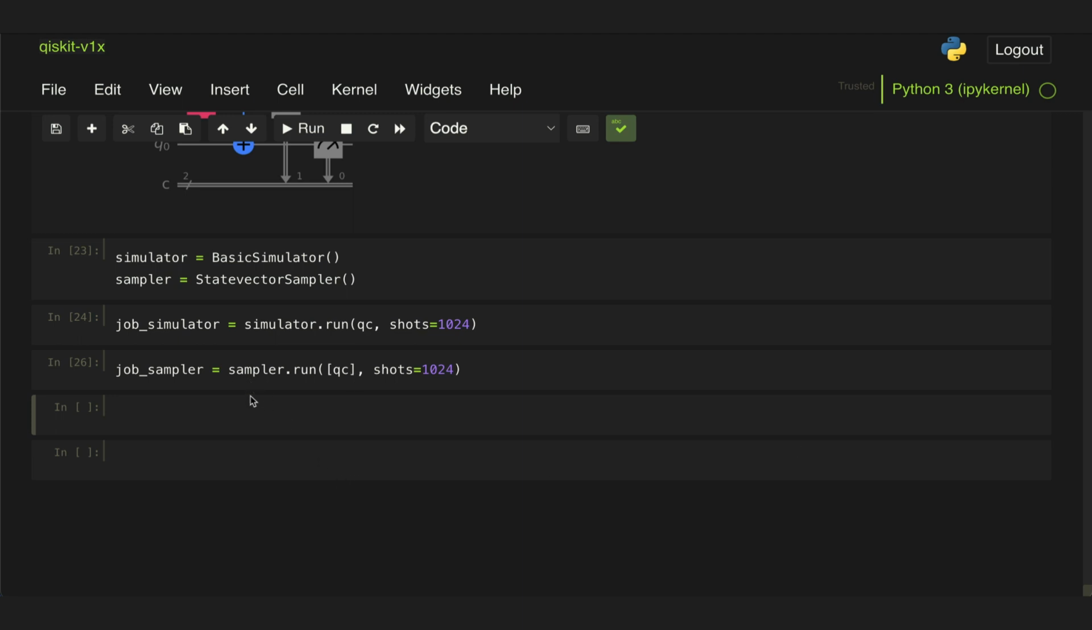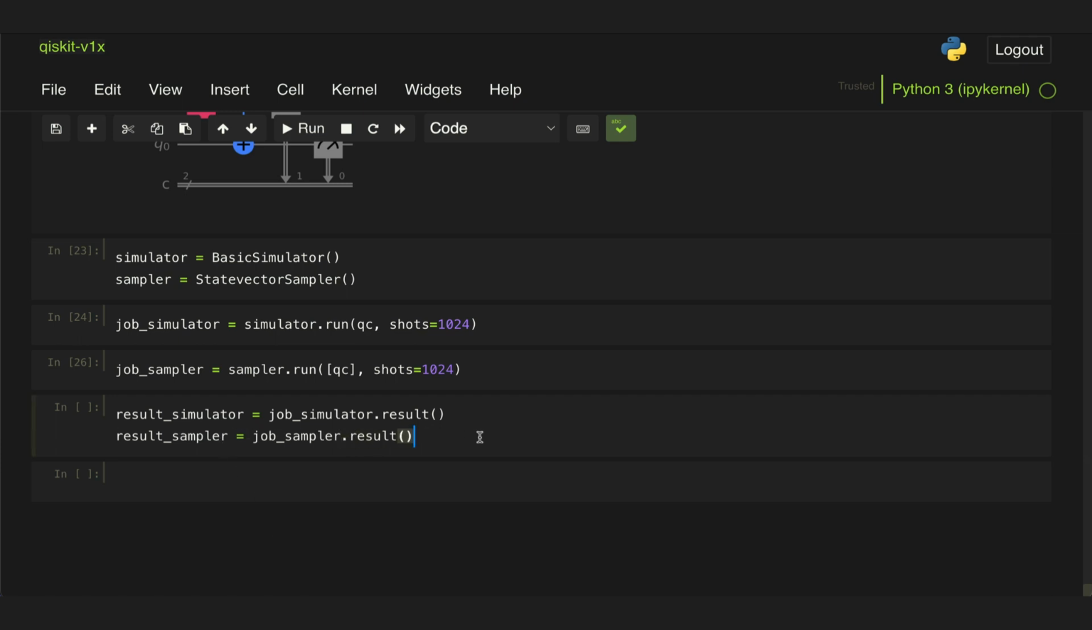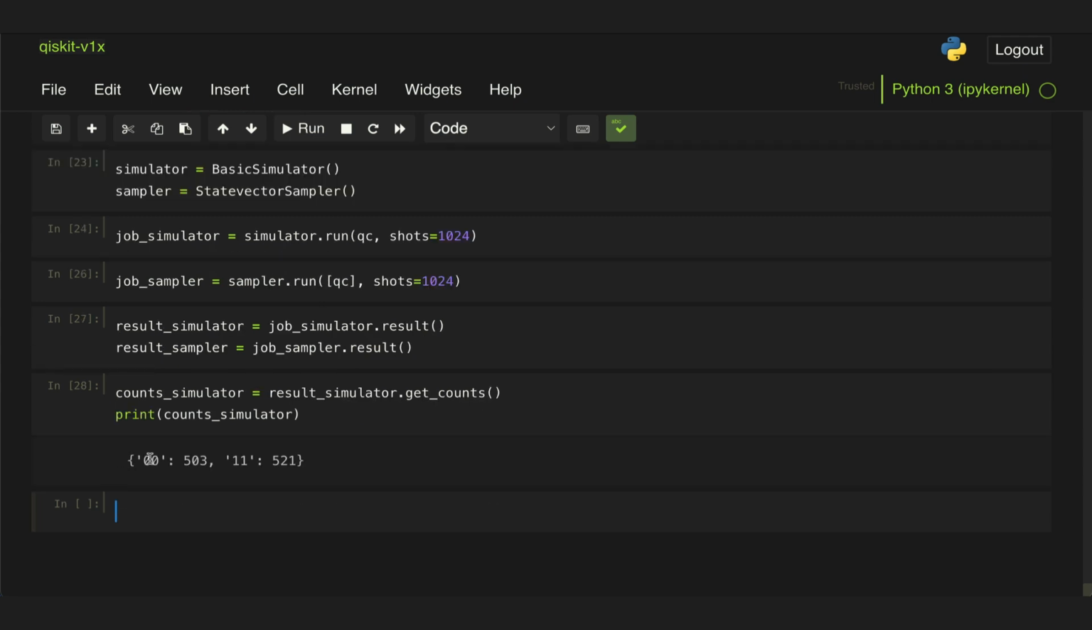So after this, for our simulator, we will obtain our results by simply doing job.result. Now, luckily for our sampler, this works in the same way. We extract the results using this .result method. And then if we wanted to get, let's say, the counts for the simulator result, all we would do is use this .get_counts helper method, and then we can print our result. Now for the sampler, if we try to do the same thing, we're going to get an error.